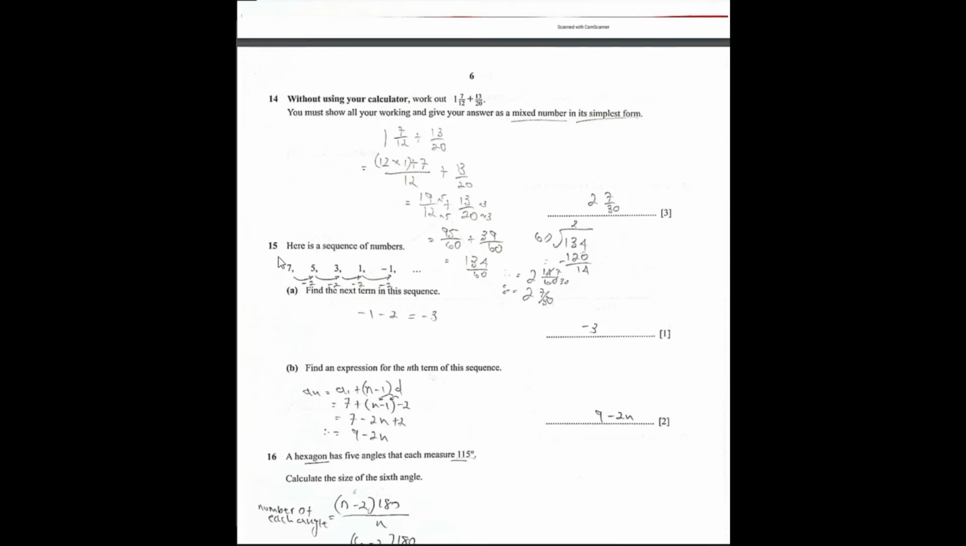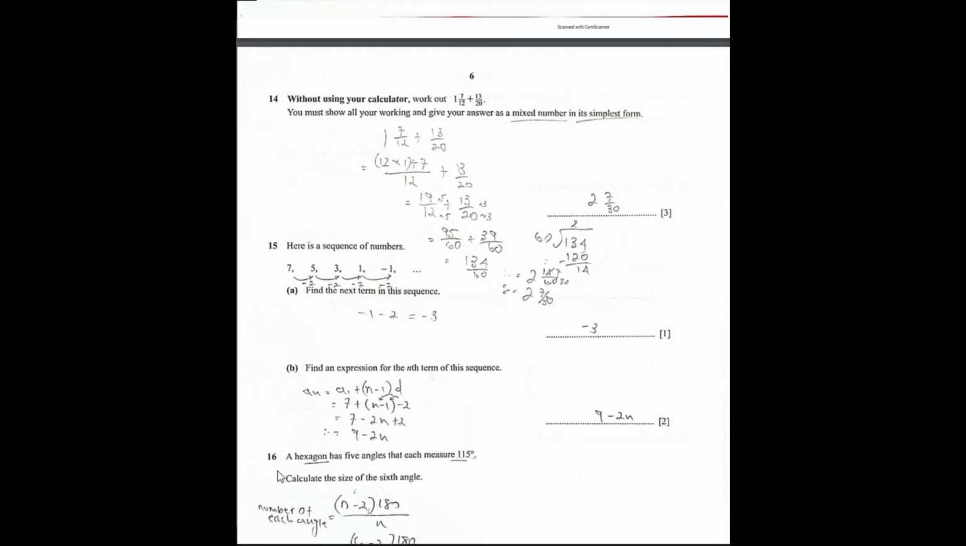Next question. Here is the sequence of numbers 7, 5, 3, 1, -1. Find the next term in this sequence. The first thing I realized is 7 to 5 is actually -2. 5 minus 2, you get 3, and 3 minus 2, you get 1, and so on and so forth. So the difference here is actually -2. To find my next term, I just have to take -1 and subtract 2 to get -3 as my final answer.